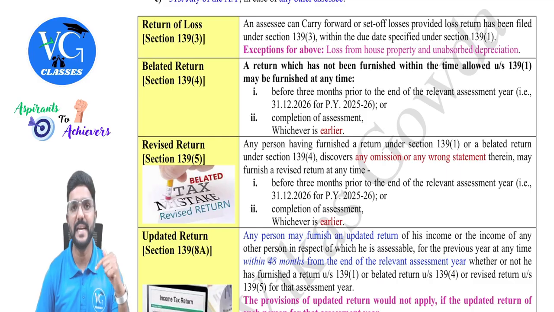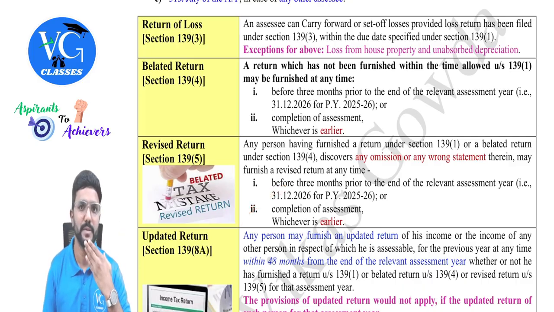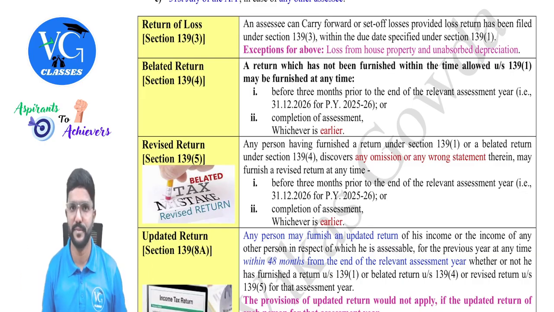Sir, can even a belated return be revised? Yes, even a belated return can be revised, but within this deadline. That is 31st December of the assessment year or the date of completion of assessment, whichever is earlier, guys. Clear? And sir, how many times can a return be revised? It can be revised any number of times. Any number of times, guys.